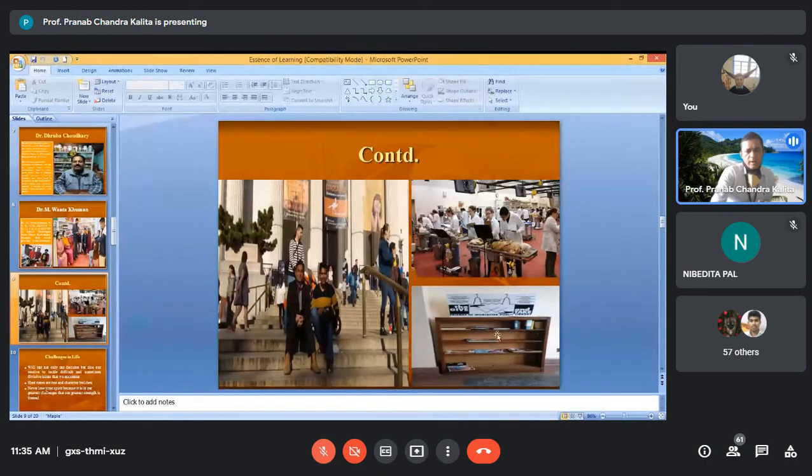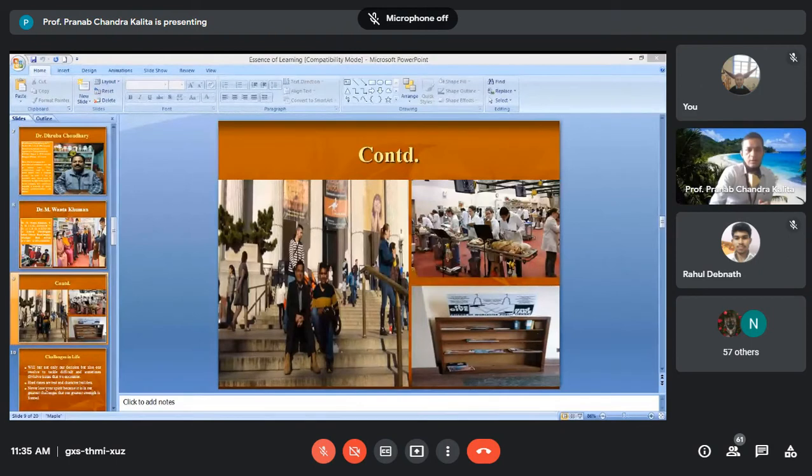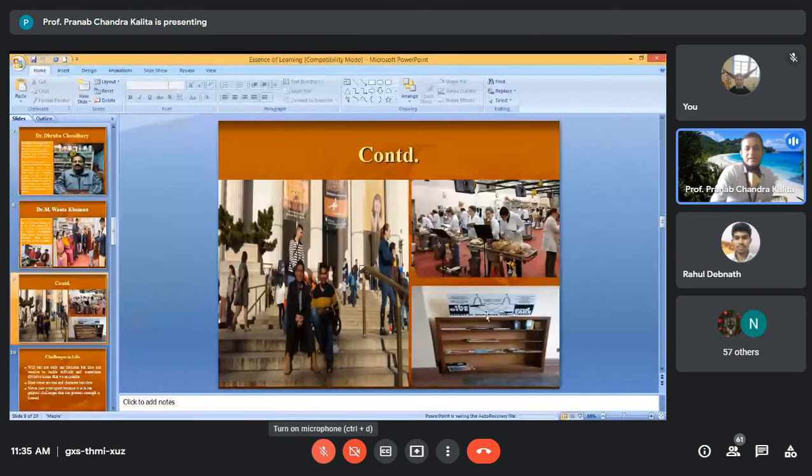This photograph, probably I have shown you. Have you seen this? Did I show you this photograph? No, sir. So this is a public library shelf in Boston. See, one shelf of a public library.